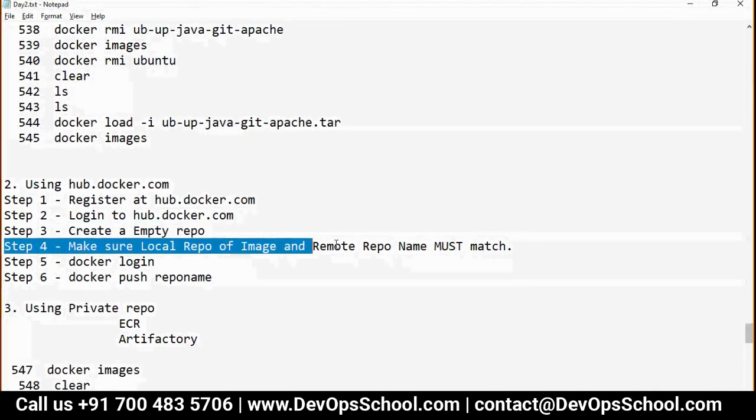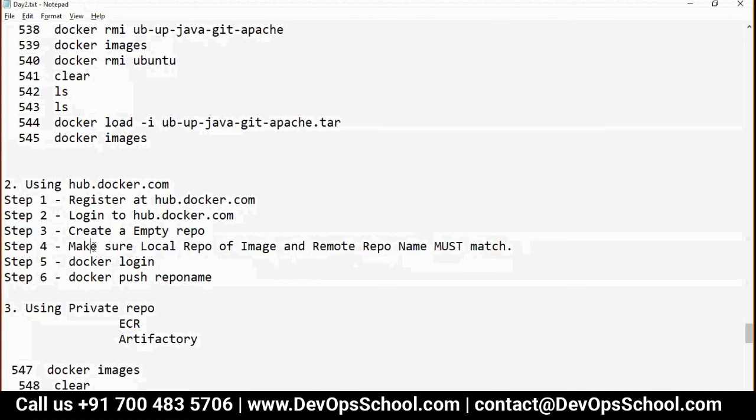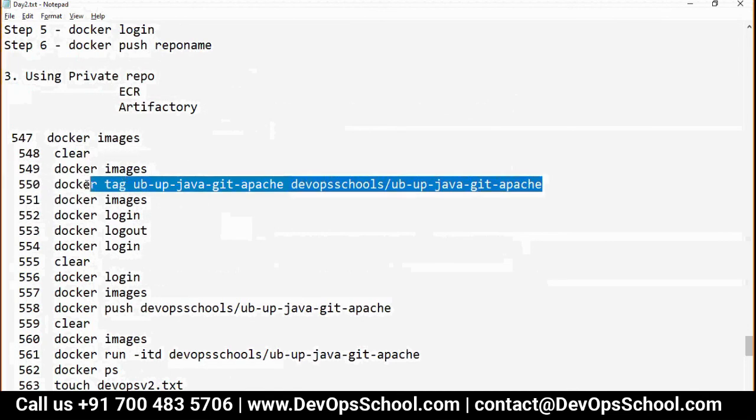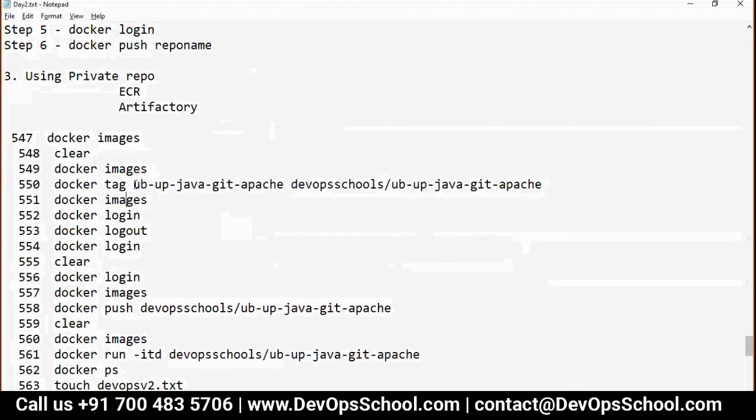Now in this you have to do in the local. Make sure the local repo name of the image which you developed and the remote repo name must match. The name has to match. How to match? So I use the one command which is called tag. See here. Tag to match this. Earlier I had this name, but I wanted to convert it into this name. Simple.